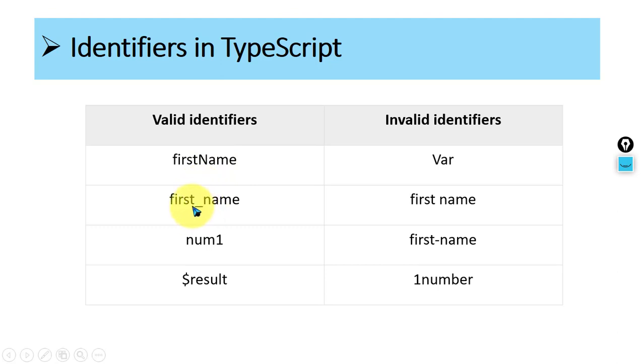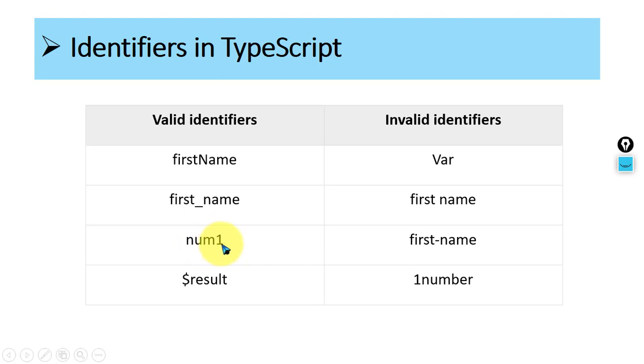This is also valid: _firstName. Only underscore is applicable as a special symbol. Other special symbols are not applicable to define a valid identifier. num1 is also valid. Why? Because it starts with an alphabet and ends with a number.